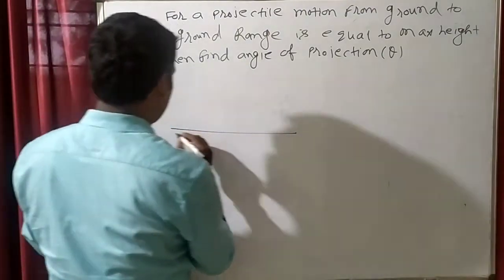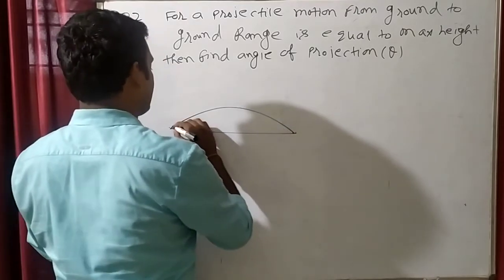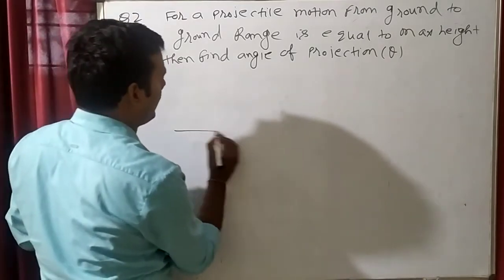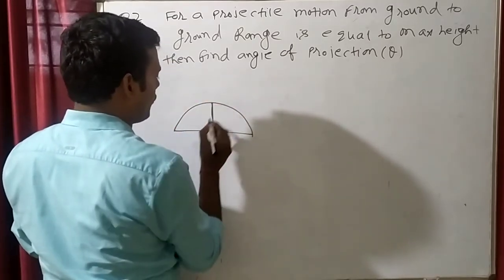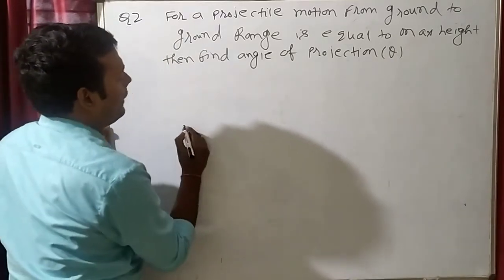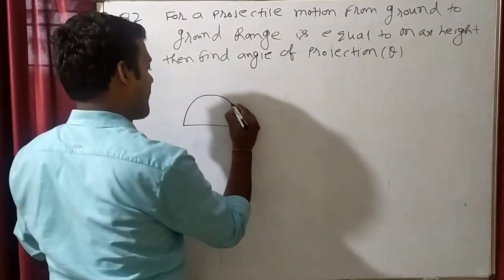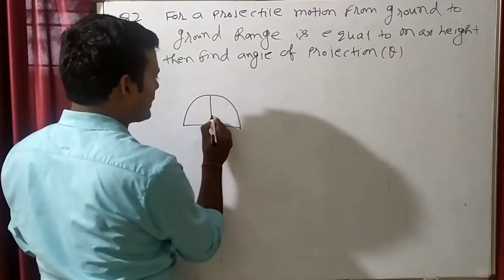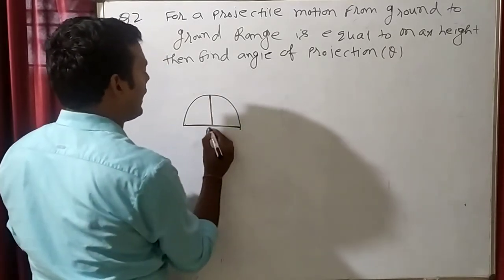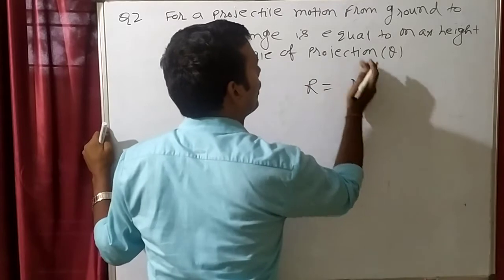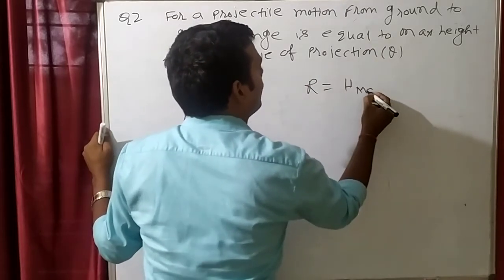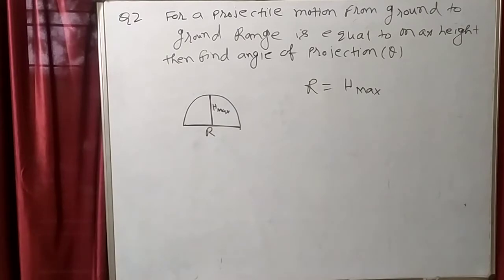What is given? That there is a projectile motion and in this range is equal to maximum height. What does it mean? It means that this distance is equal to this distance, or make it more clear, this distance is maximum height and this distance is range. So range is equal to H max. This condition they have given, and we have to find the angle of projection.